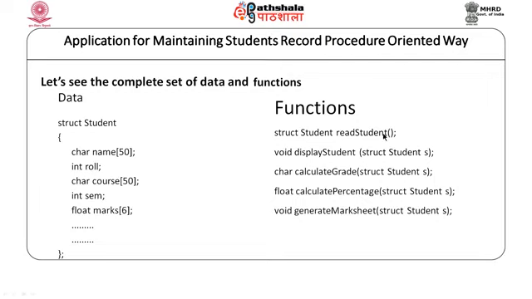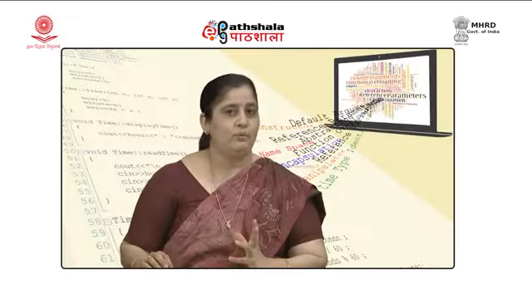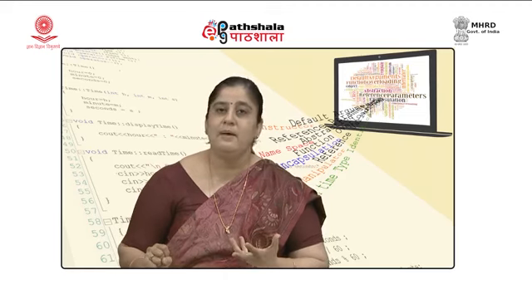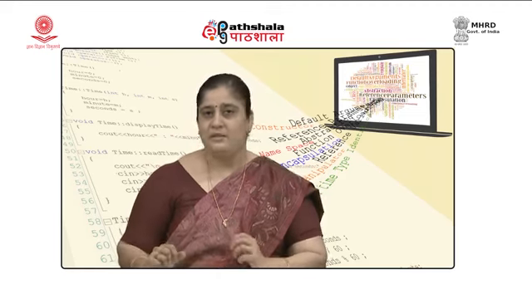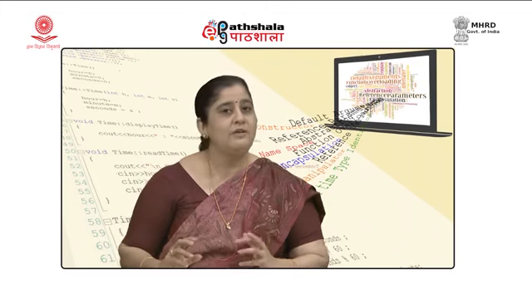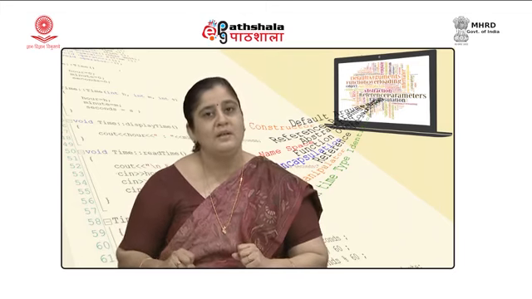So, here we have functions as a separate entity, data as a separate entity, they are loosely connected, and in every function we pass that particular data and the function returns certain data, and that is how the whole functionality is being achieved. If we look at the same problem in object oriented approach, or if we follow the object oriented paradigm to solve the similar problem, the way we look at the problem would be different, the way we look at the solution of the problem will also be different.